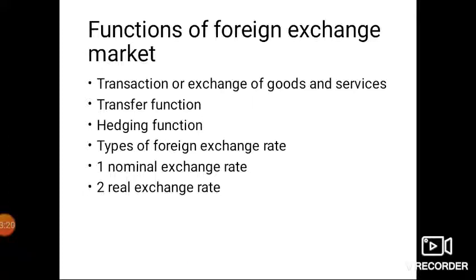In tomorrow's class I'll teach you the supply side of foreign currency in the domestic economy, and how the currency rate goes up and down every day, just like the share market, per second up and per second down. Why this happens, and which factors are responsible for it, I will teach you in the next class.